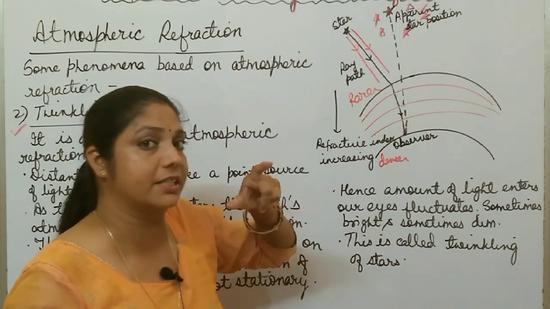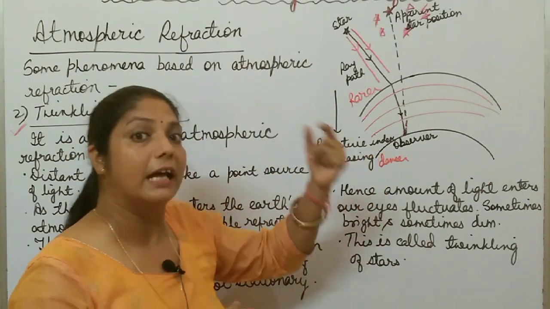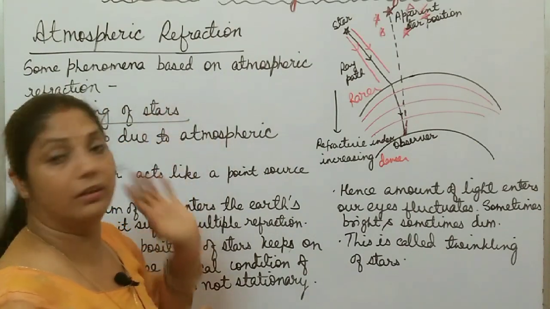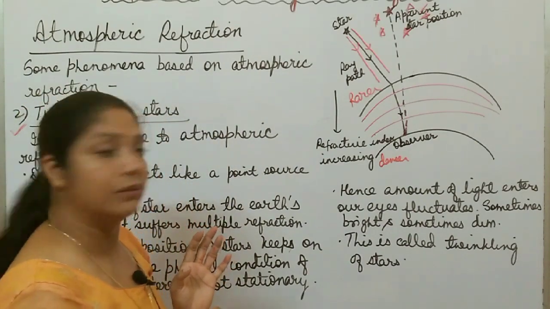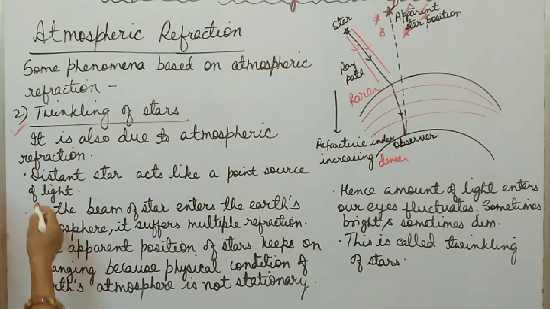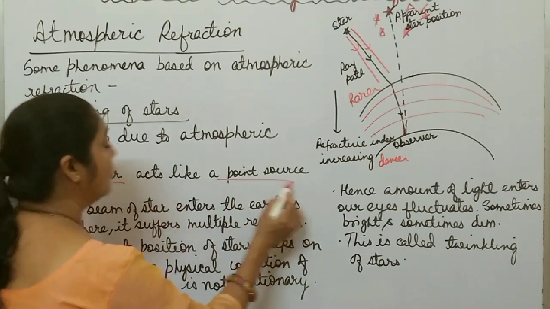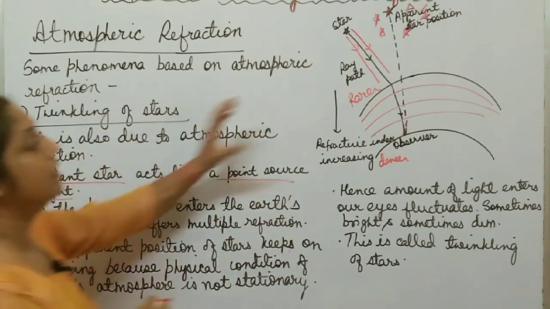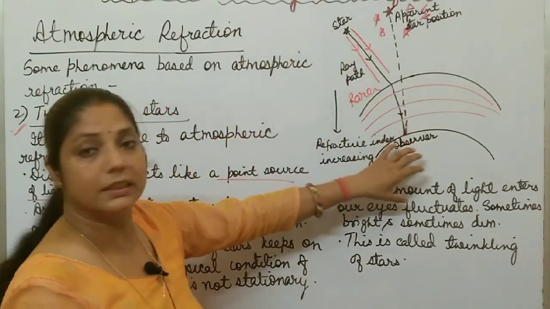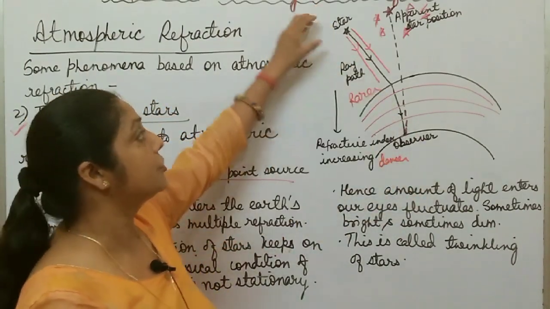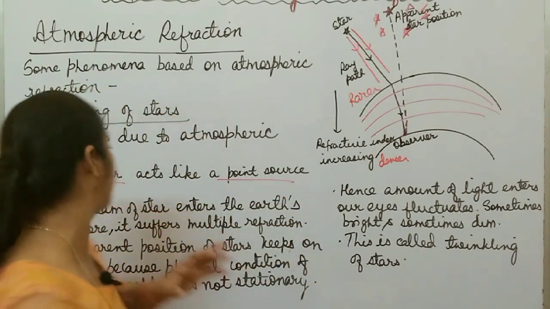It is not stationary. It changes continuously, and that is called twinkling of stars. So you can write: distant stars act like a point source of light. This star is very far from the Earth's surface, so this star acts like a point source of light.